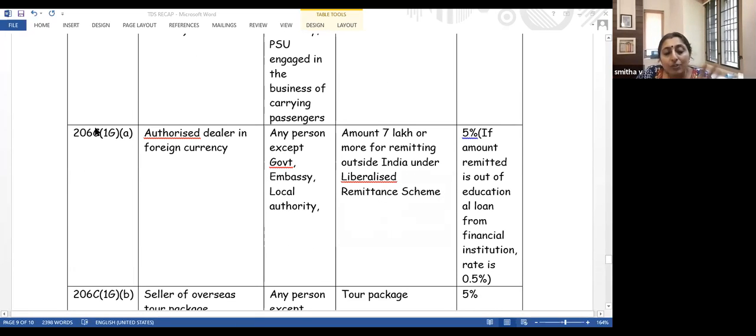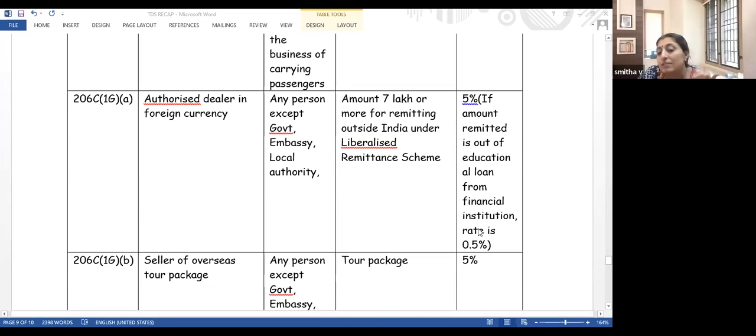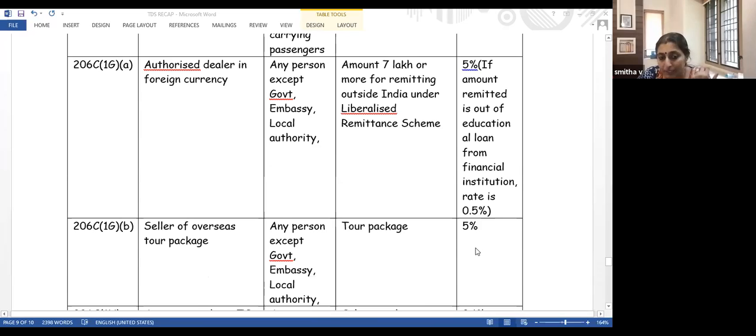I'm remitting money to State Bank of India for the purpose of making some foreign payment, and then they will collect from me additional TCS of 5%. But if I am paying out of an educational loan, then it is 0.5%.